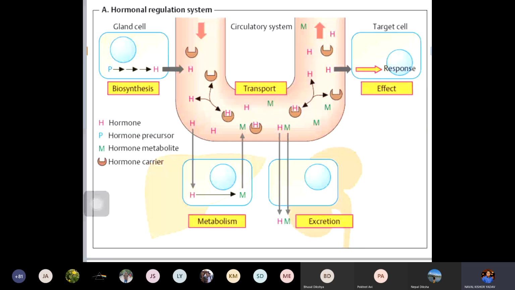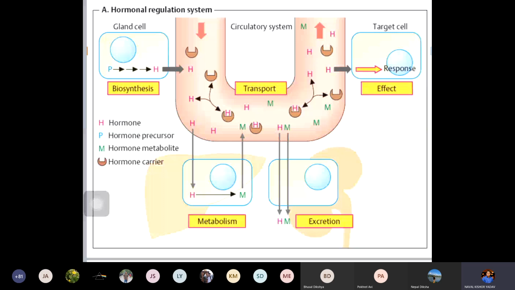In the blood, it forms the metabolites, and for that the liver also helps in the formation of the metabolites. These hormones act on some of the substrate and form the metabolites. Again through the blood they go to the different organs, and after the function is over, the hormones and the metabolites both will be excreted out through the kidney. You can see in this diagram the excretion part, excreted through the kidney.